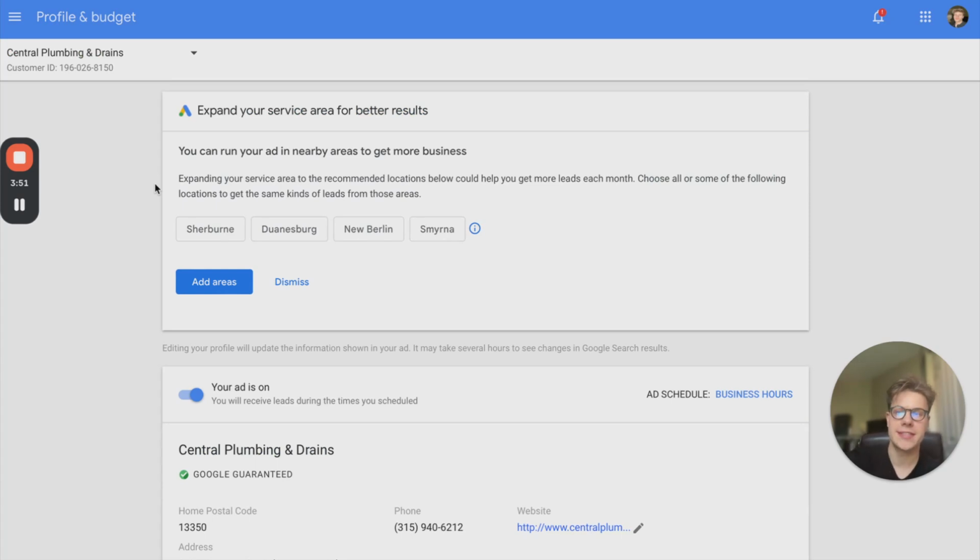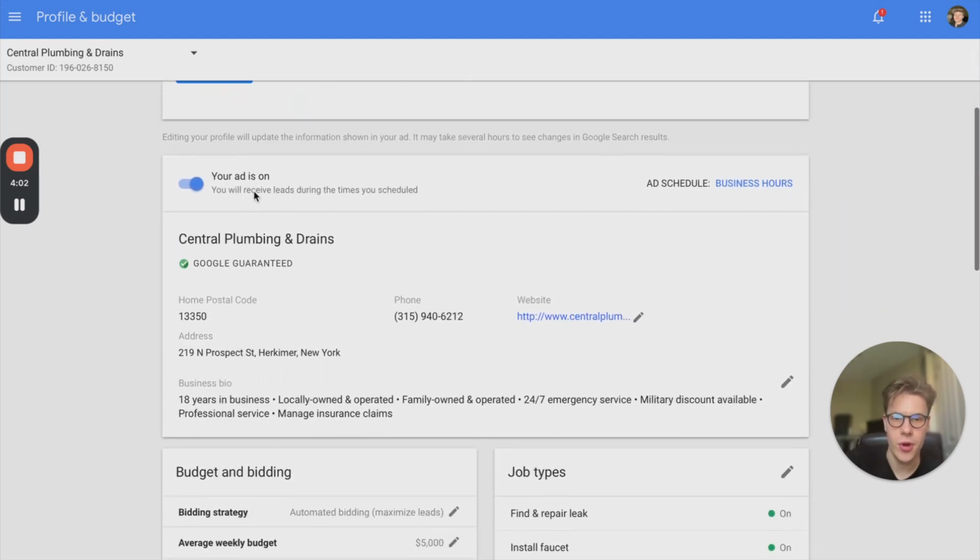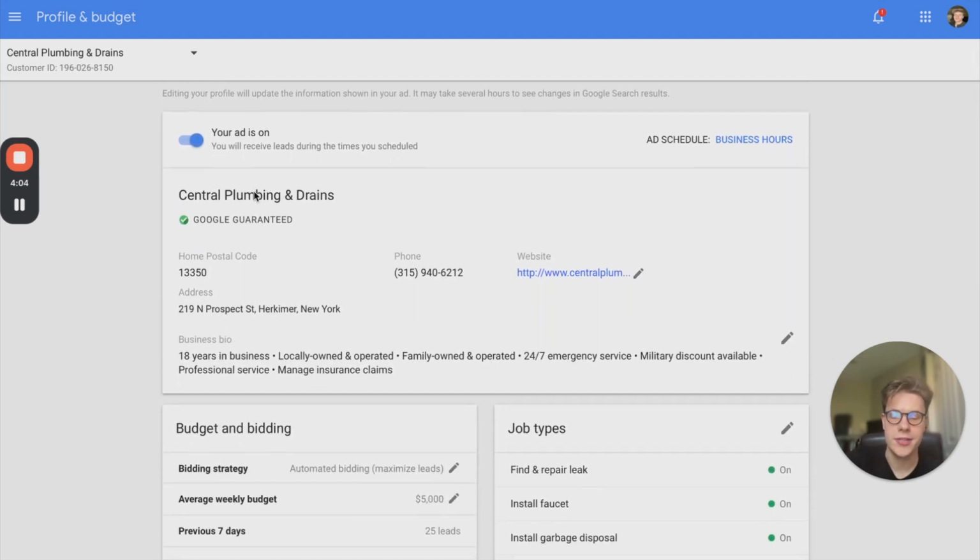Now let's take a look at the inside or the back end of an LSA profile. So this is one of our plumbing clients. They spend a good decent amount on local service ads as well as pay-per-click. We run them through both. This is what it looks like as an admin or an owner on the business profile. This is where I actually set up and customize their profile, their settings, and all of this, right?